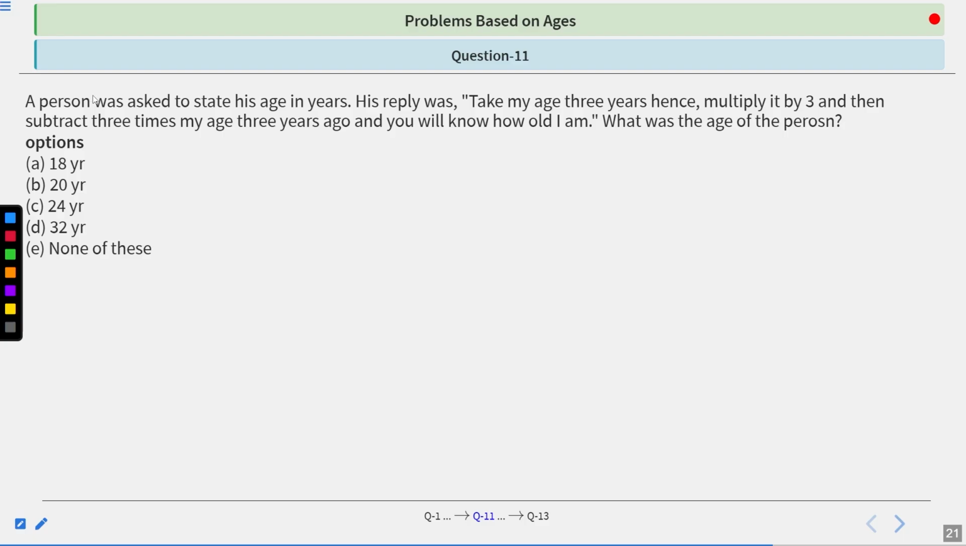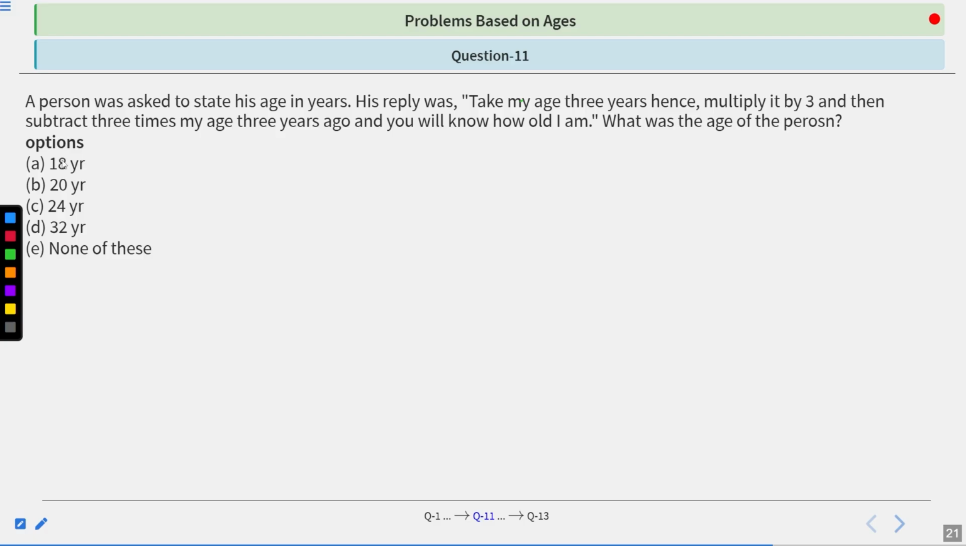A person was asked to state his age in years. His reply was, take my age 3 years hence, multiplying it by 3, and then subtract 3 times my age 3 years ago, and you will know how old I am. What was the age of the person?